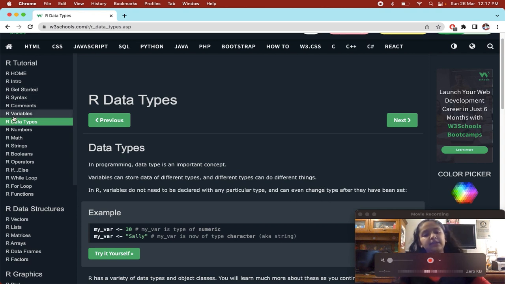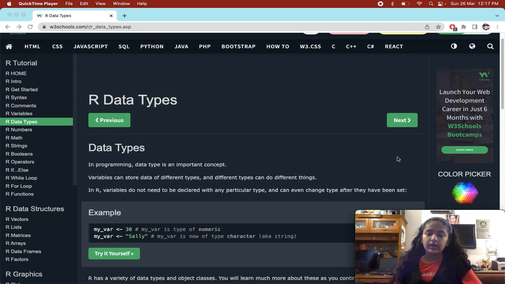Last time I told you what variables are. Variables are containers. If you have a container of rice in your home, the container is the variable and the rice is the data that you are saving. So what type is the data you're saving in that container? Is it something to be played with? Something to be eaten? Something to be drunk? Here in R we have different data types.